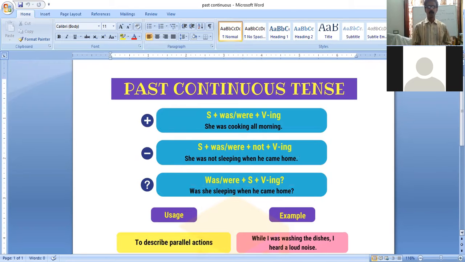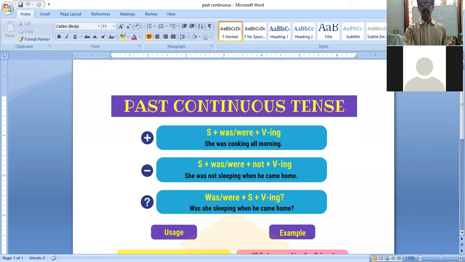She was cooking all morning. Its negative: subject was not plus v1 ing. She was not sleeping when he came home. Question: how to make, was she sleeping when he came home. And usage and example also given here. Usage and example, let us see once.